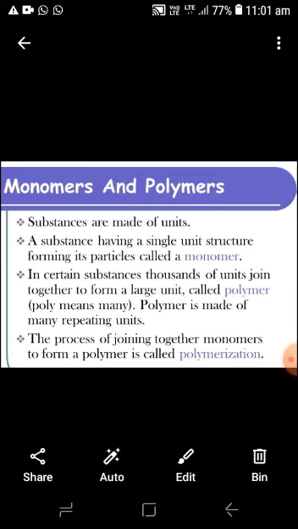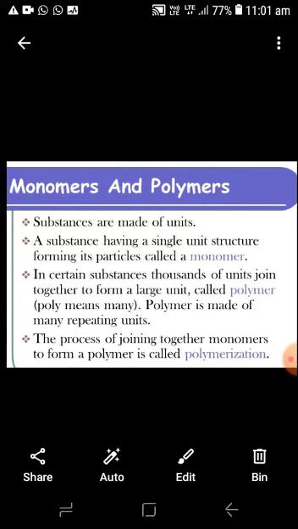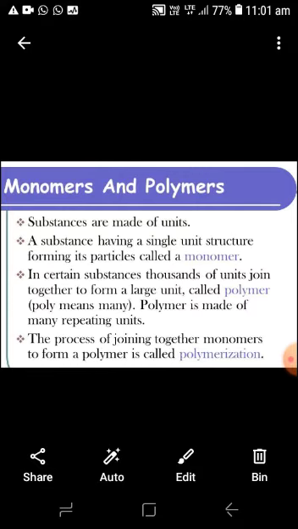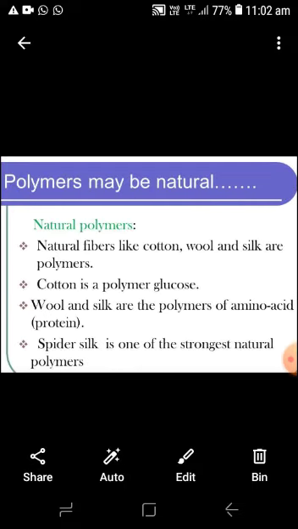Poly means many, mer means unit. So when thousands of units are combined together, they form what is known as the polymer. The process by which the polymer is prepared by joining one monomer to another monomer is known as polymerization. Polymers may be natural or may be synthetic.